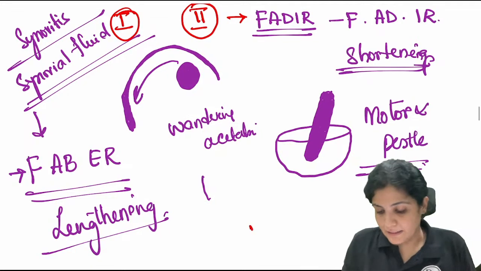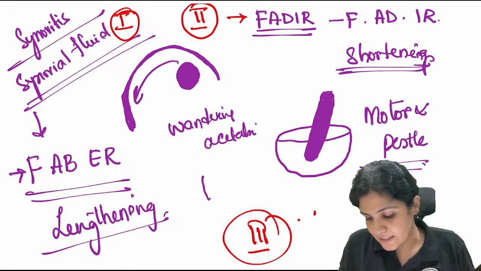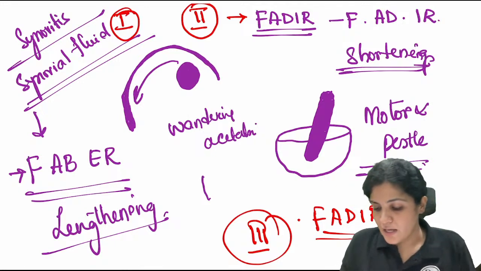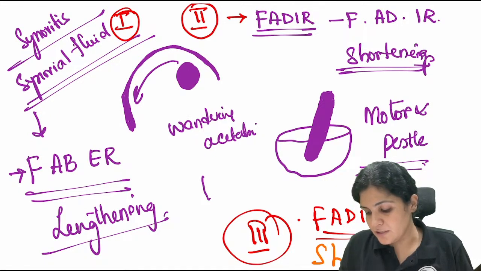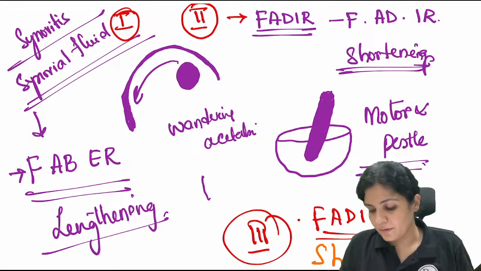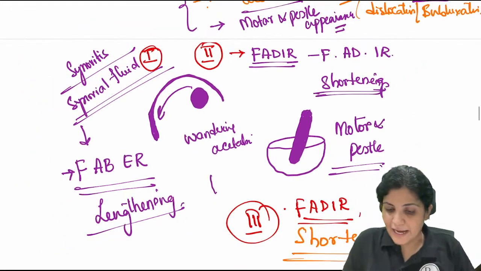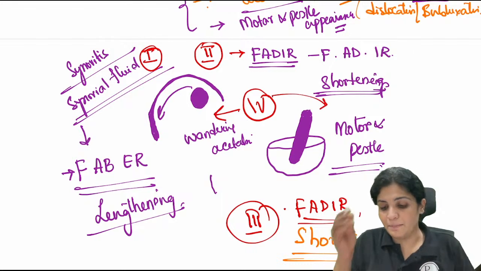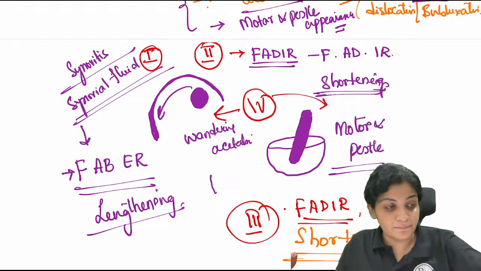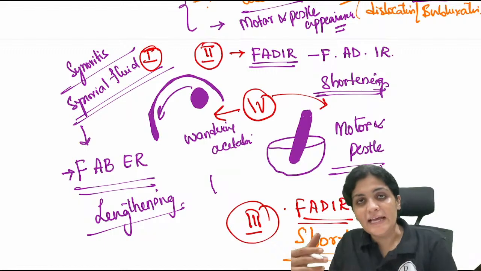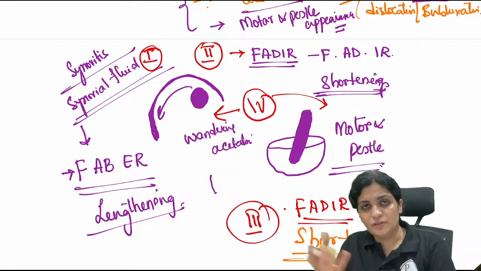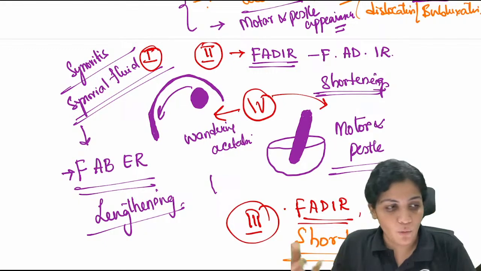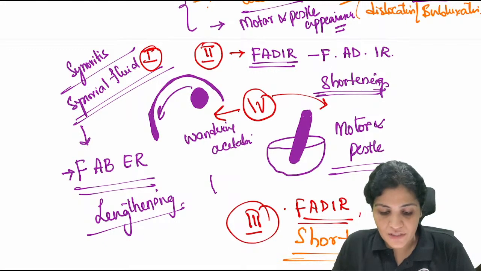In stage 3, it is still in FADIR because the cartilage is completely damaged. Now the limb is shortened because of complete damage. Stage 4 is advanced. One is wandering, one is mortar and pestle. And it still stays in FADIR. You can easily rotate or move and you can feel the wandering acetabulum, right? So this is about the 4 stages of the hip.